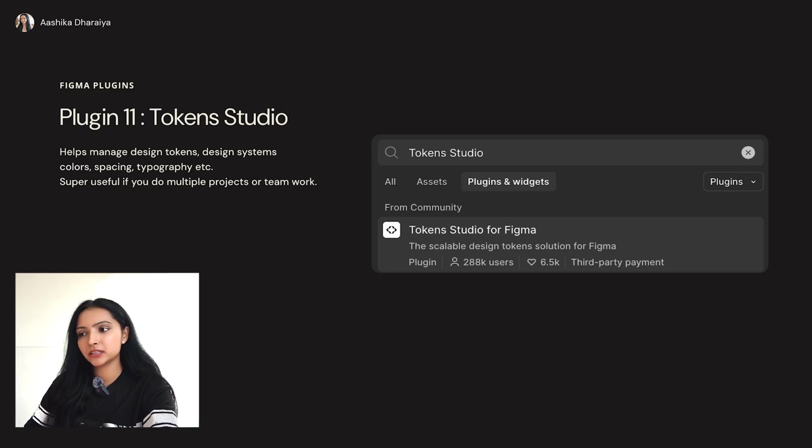Then next we have Token Studio. Okay, Token Studio helps you manage and export design tokens in Figma. For example, colors, typography, spacing, etc. It converts your Figma style into reusable tokens, okay, for a consistent design system. It lets you export tokens for use in code like CSS, JSON, anything. Okay, when your design style changes, it automatically updates the token. Token means your color, typography, spacing, etc.